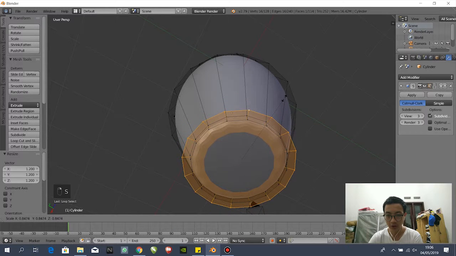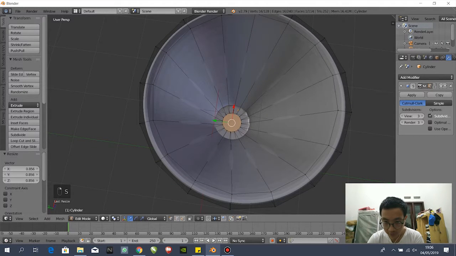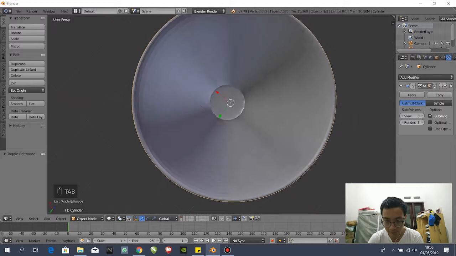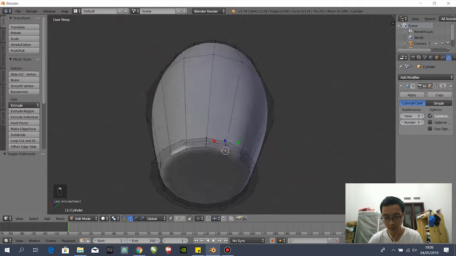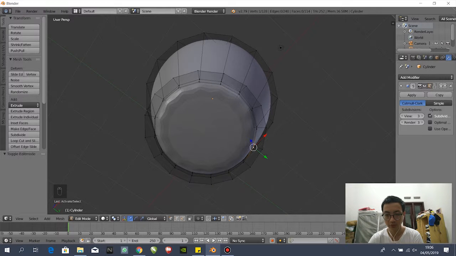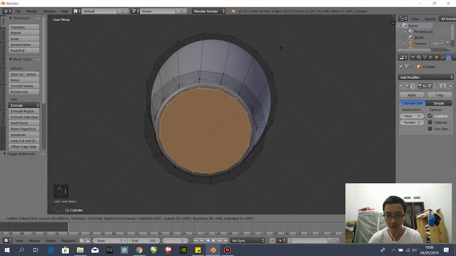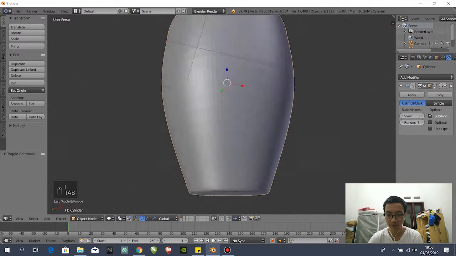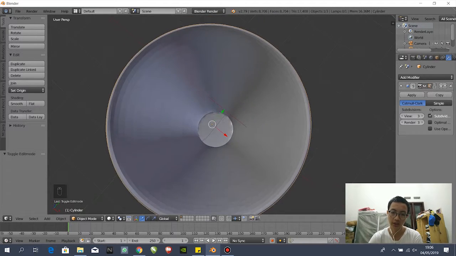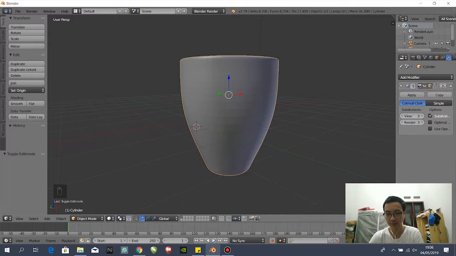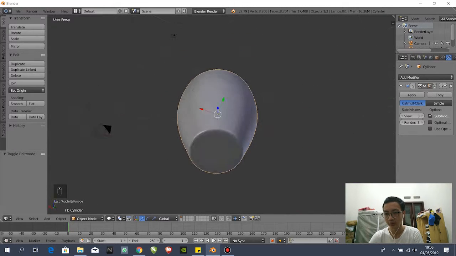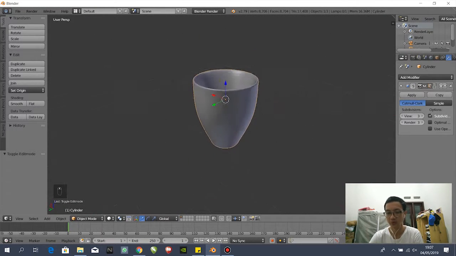Oops, in here, in the bottom of the cup, use I again. I to make like this. It's gotta be flat like this. The cup is more like, yeah, it's a cup. So then the cup is ready to render.